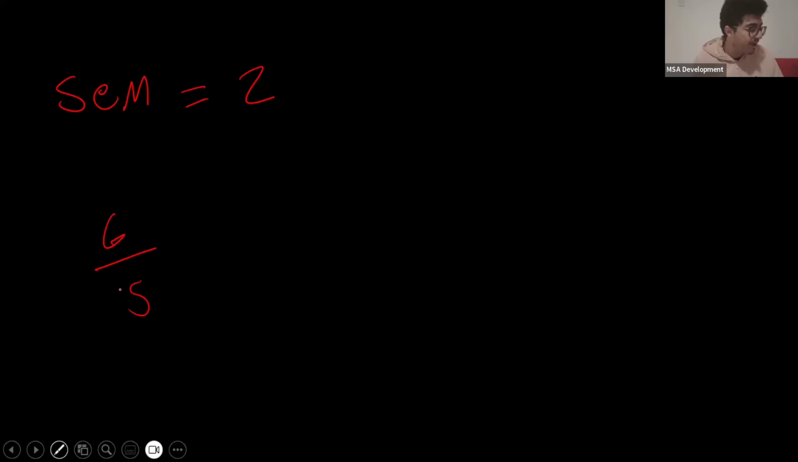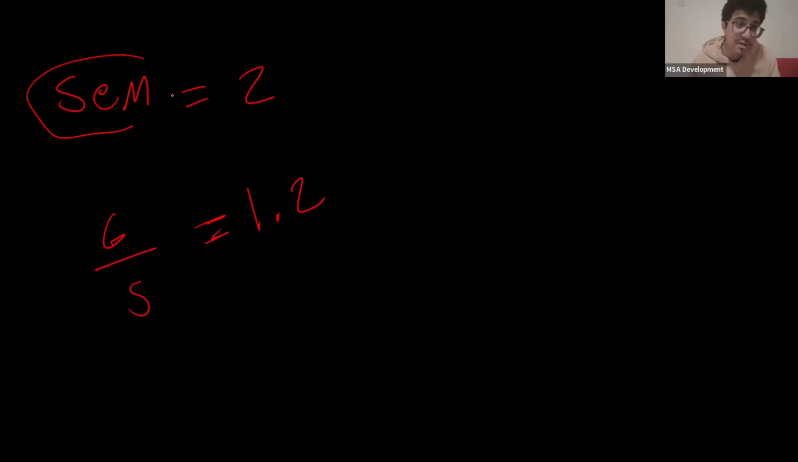Well, it's very simple. Because remember, all of this is based on the SEM, okay? Now, our original SEM was 2. But if we use the new sample size of 25, it's going to be 6 divided by square root of 25, which is equal to 5. 6 divided by 5 is equal to 1.2, okay? So the standard error of the mean has suddenly decreased to 1.2.